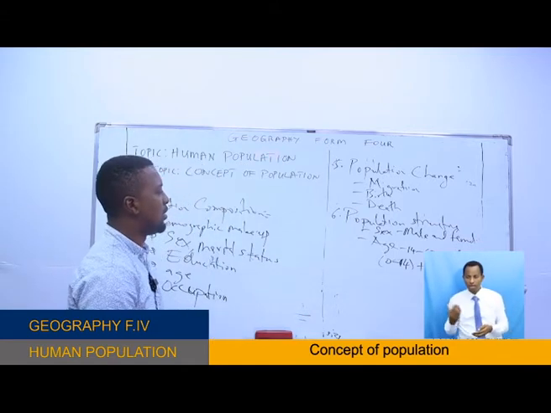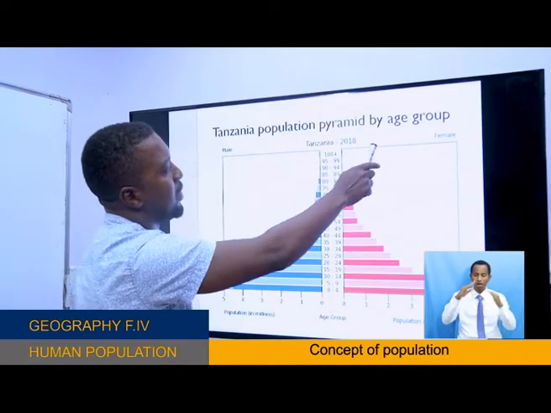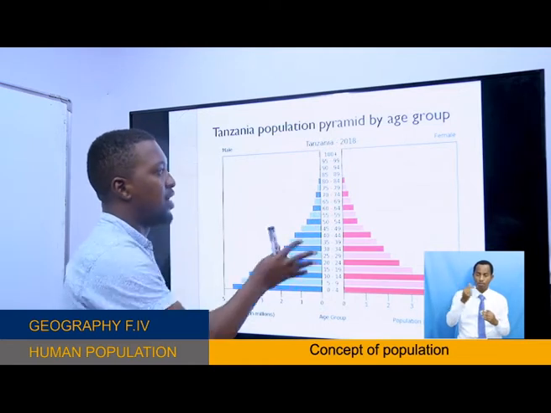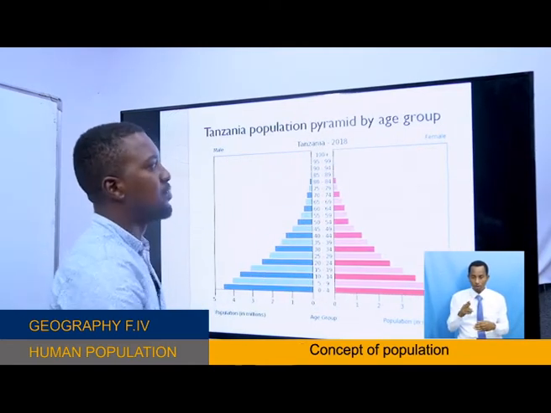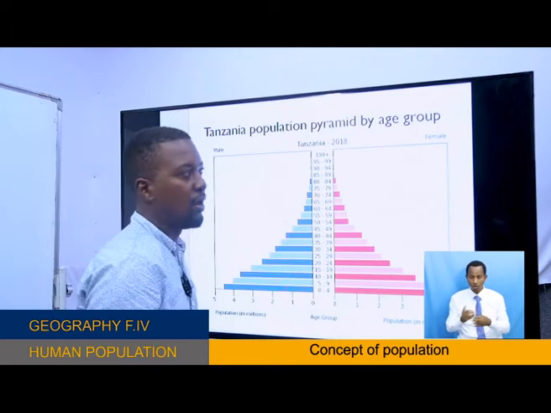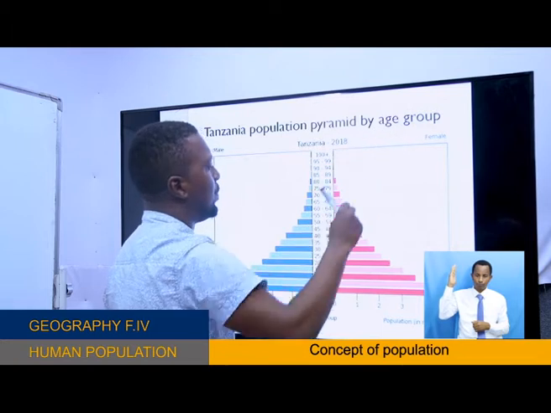Now, as you can see, let's look at this Tanzania population pyramid by age group. This is one of the ways population structure is presented, using a pyramid. We call it a pyramid by age group.